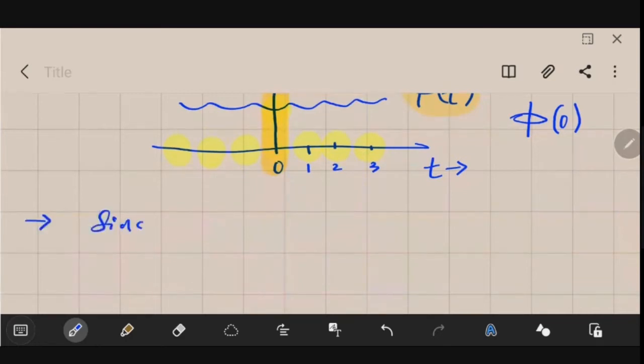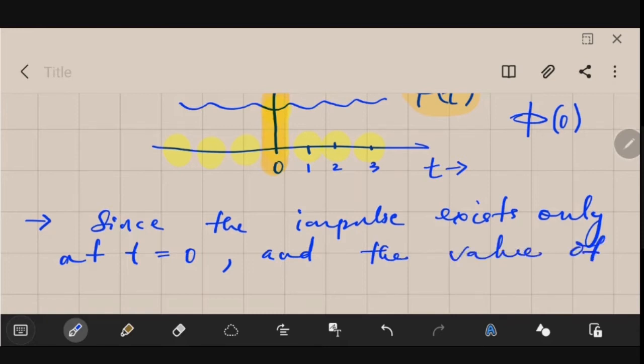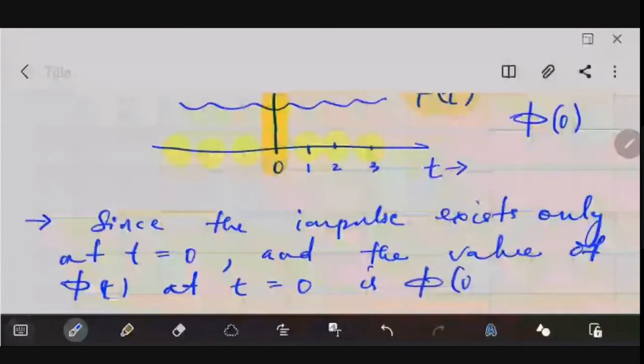So let us multiply that. Now, since the impulse exists only at small t is equal to 0, and the value of your phi of t at t is equal to 0 is how much? It is phi of 0.